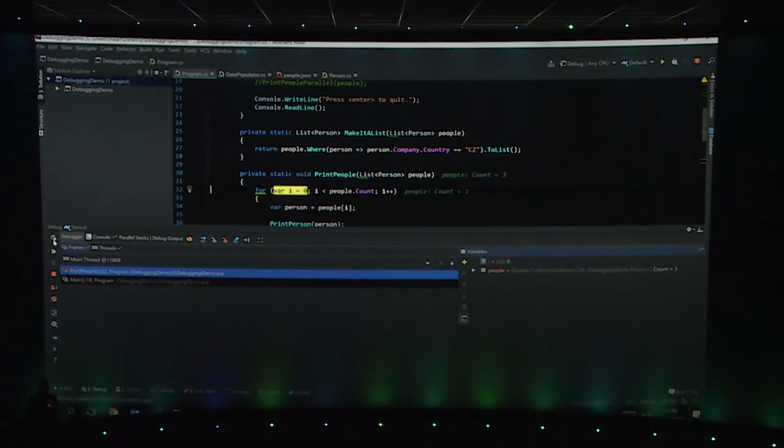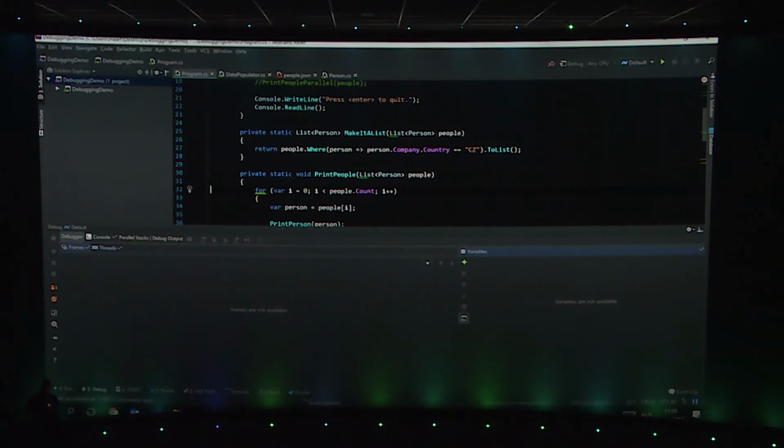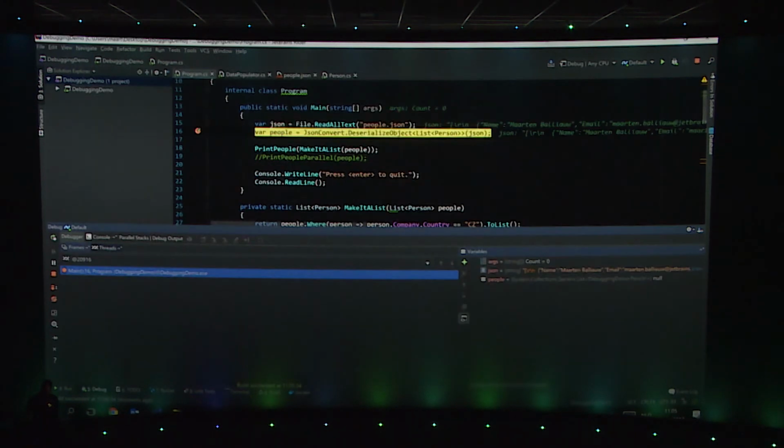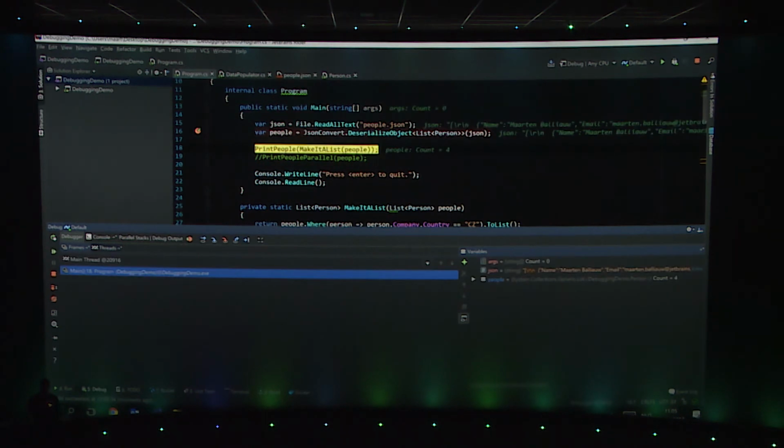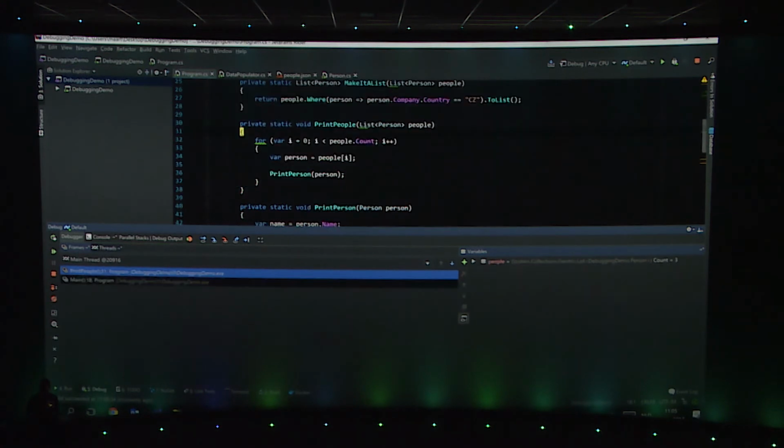What Rider does is it provides a smart step into. So instead of using F11 to step into print people and make it a list, what I can do is shift F7 and Rider will ask me into which method I want to step into. I can select my make it a list or print people and based on that step into the right methods. So if I want to skip the breakpoints that are in make it a list, I can just say go into print people and it will run until there, which is really, really nice.